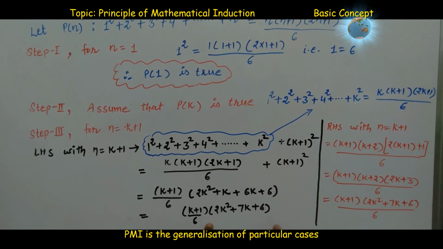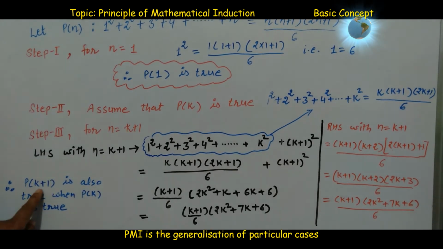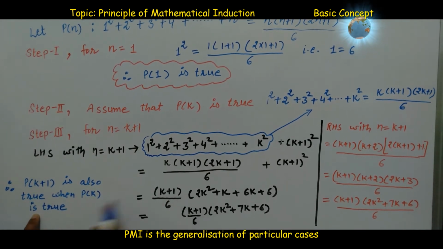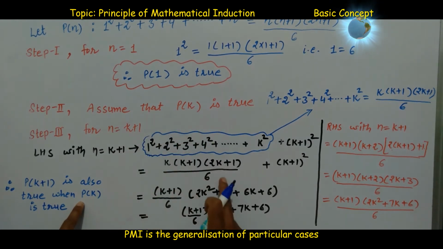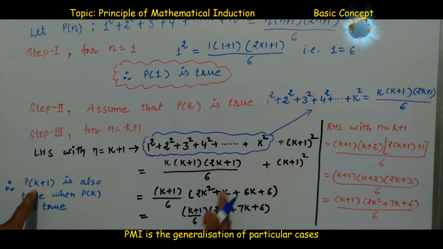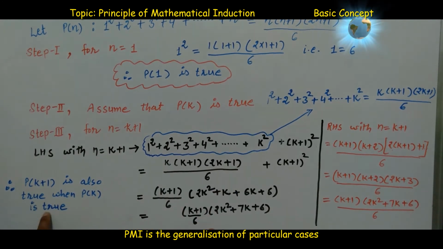So what is the conclusion? Conclusion is P(k plus 1) is also true when P(k) is true. P(k) is true, which we used in the second step, and we proved that the P(k plus 1) statement is also true.